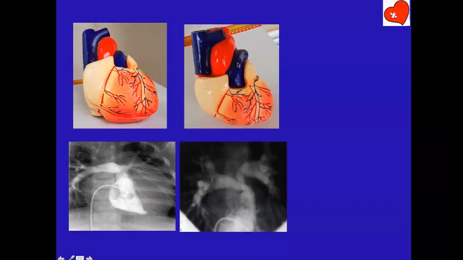When you give cranial tilt, you can see the length of the pulmonary artery. Here you don't see the length of the pulmonary artery. Here you see the length of the pulmonary artery and RVOT. And you can even see the bifurcation. There is the LPA, and the RPA is going behind the aorta here. And this is what you get when you do cranial tilt.